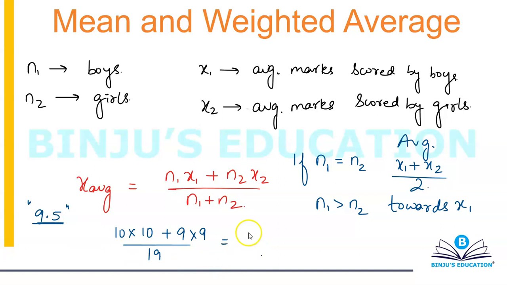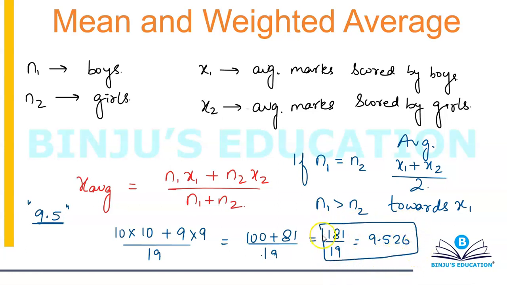So this will basically become 100 plus 81 divided by 90, which is equal to 181 divided by 90, which will give you your answer as 9.526.